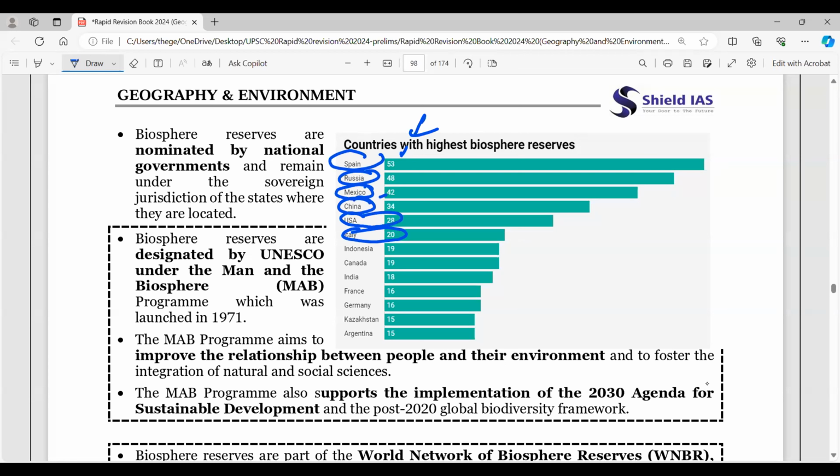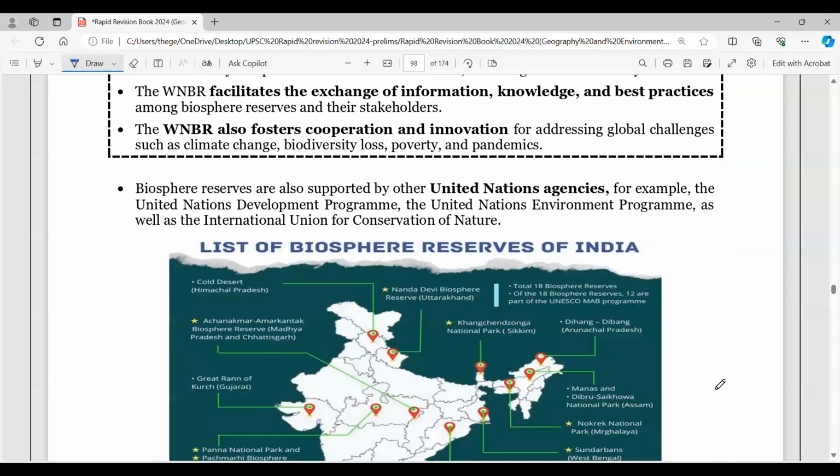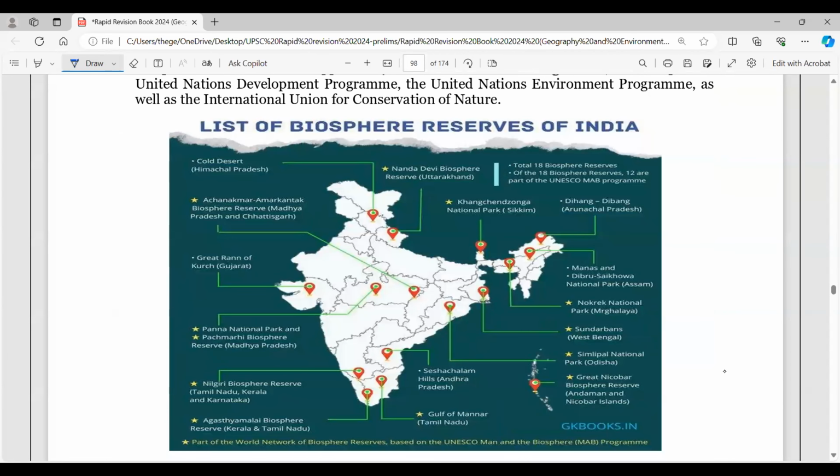Man and Biosphere program you can look into, since 1971. Now, this is the list here. So state-wise, you can practice a map. If you can remember this, it will be very good for you. We have 18 biosphere reserves. Now, come to the next one, Global Tropical Primary Forest.